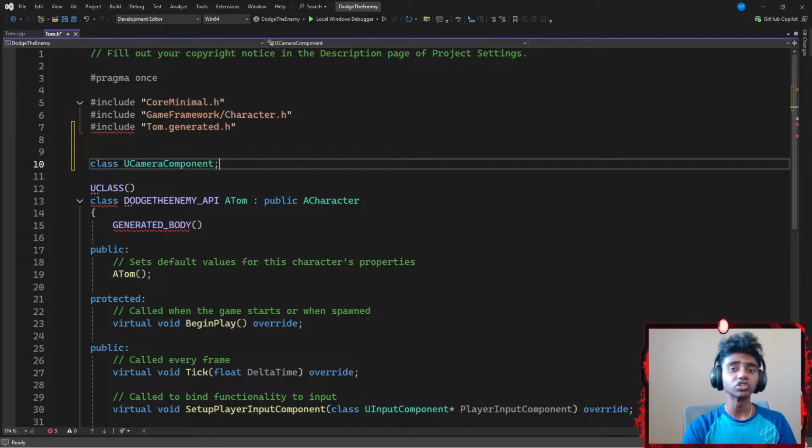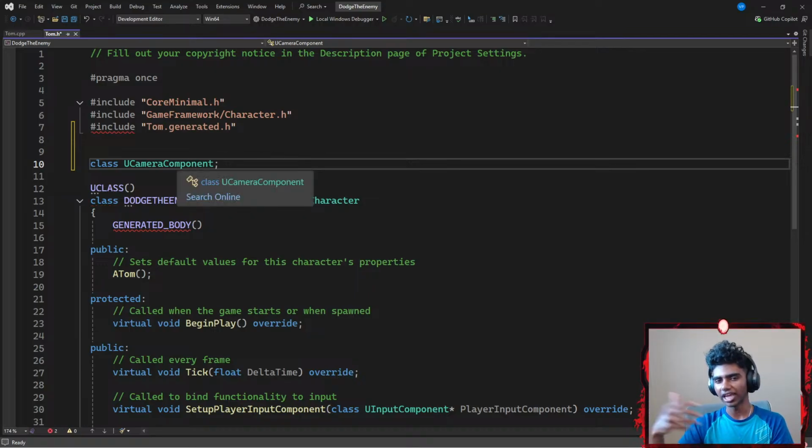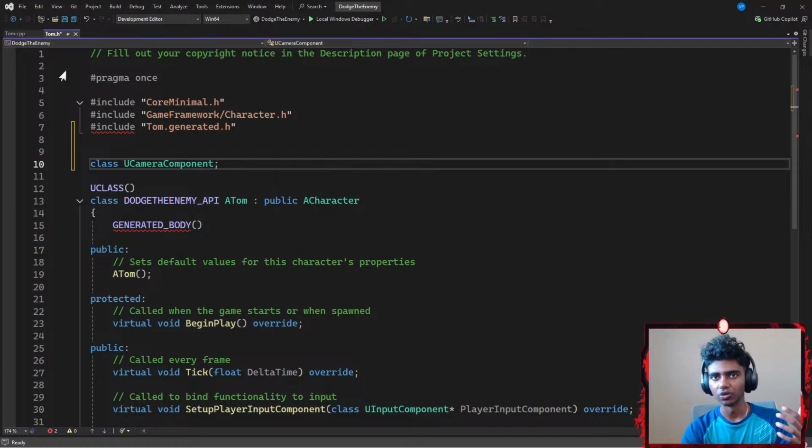But the reason I don't do that is because header files in general are meant for declaration. The compiler first quickly skims through the header files to check what all exists in our program. Then it moves on to our C++ file and scans through those as well to see whether the things I declared in my Tom.h have been defined. If it has been defined, it goes ahead and executes that through the C++.